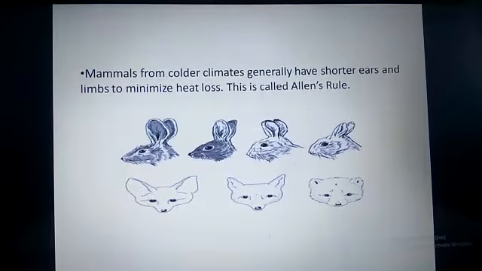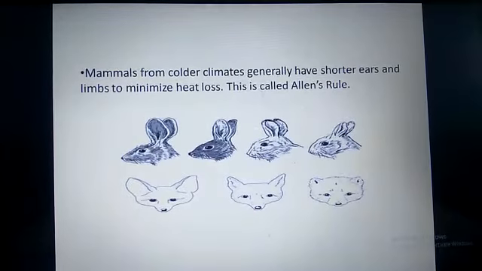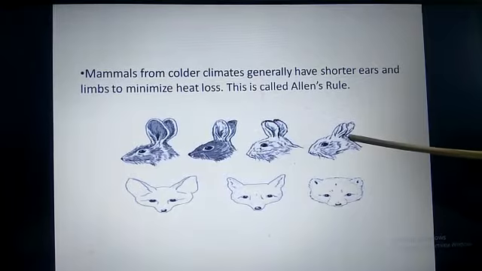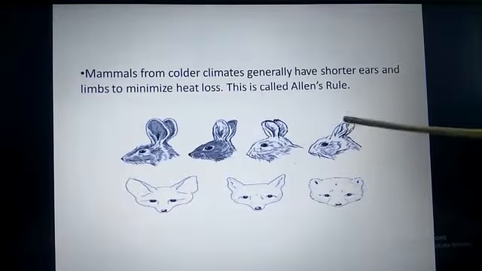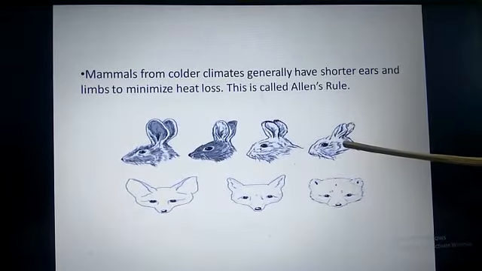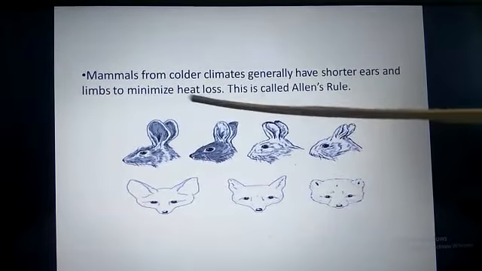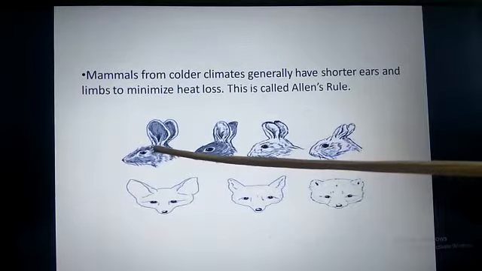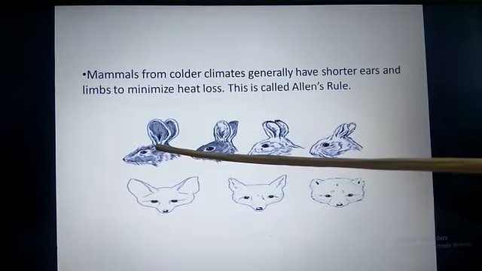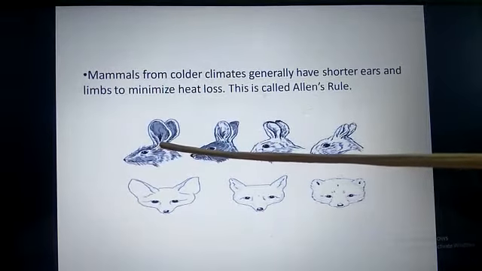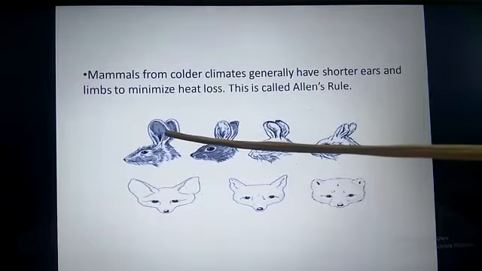Now, the short size of the ears of rabbits living in a cold climate helps to conserve heat, and the long ears of rabbits living in a hot climate help in heat loss and evaporation.